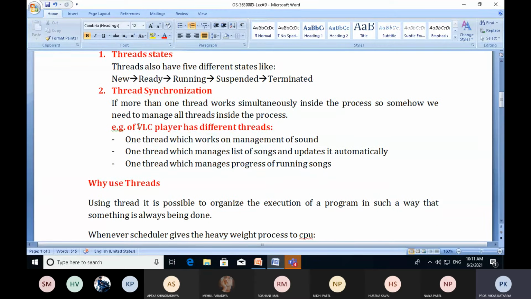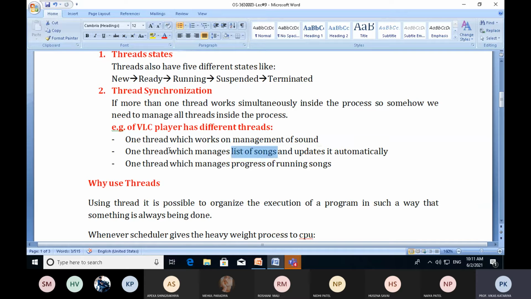For example, a VLC player can have different threads. One thread works on management of sound, like equalizer, bass, treble. One thread manages the list of songs and updates it automatically; whenever the current song ends, it will select a new song from the ready queue.